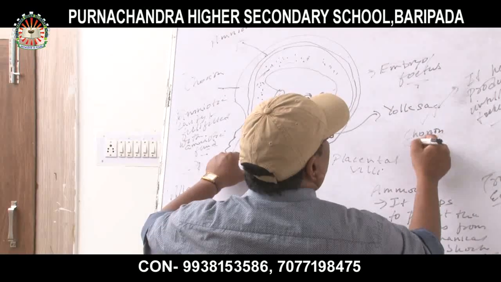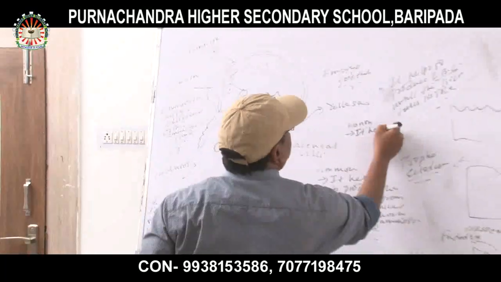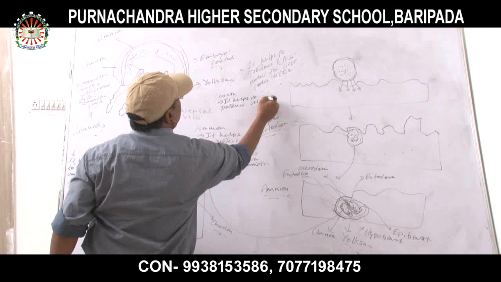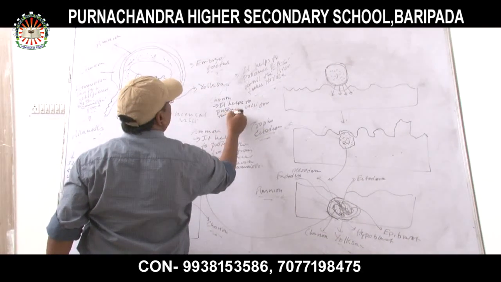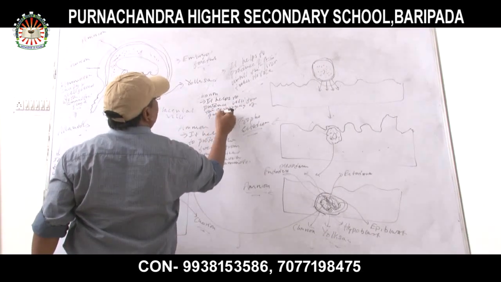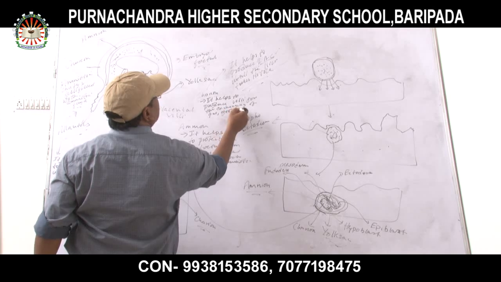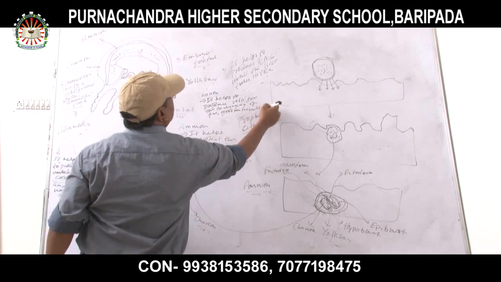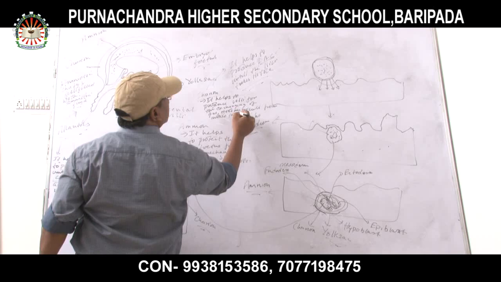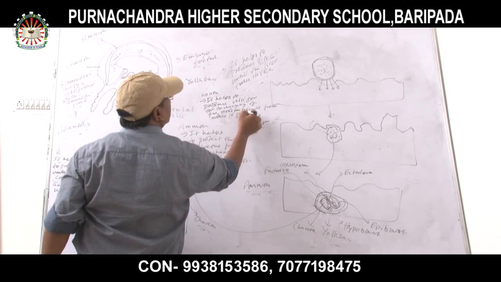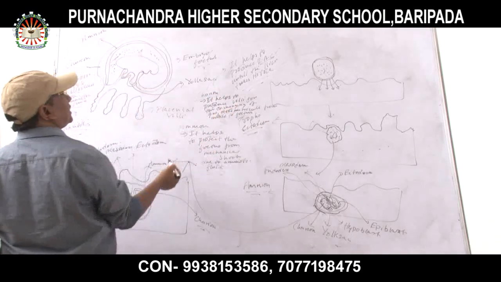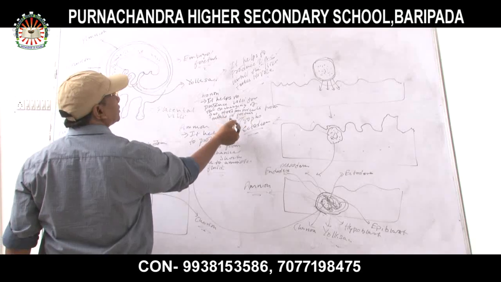It helps to produce villi for the exchange of gas, food, and nutrients from mother to fetus. What does this perform? Chorion. It helps to produce villi for the exchange of gas, food, nutrients from mother to fetus.